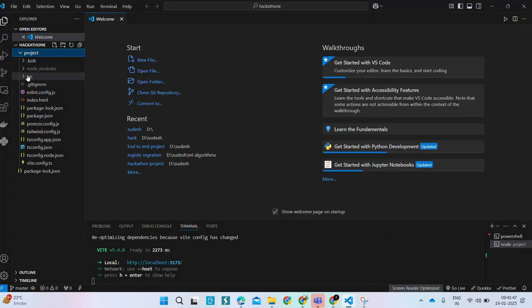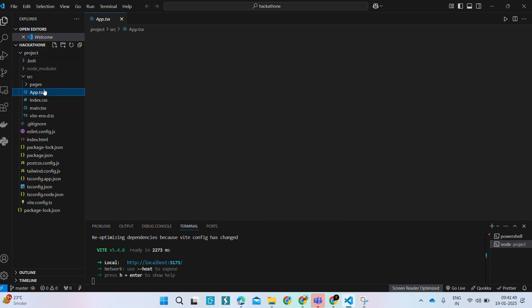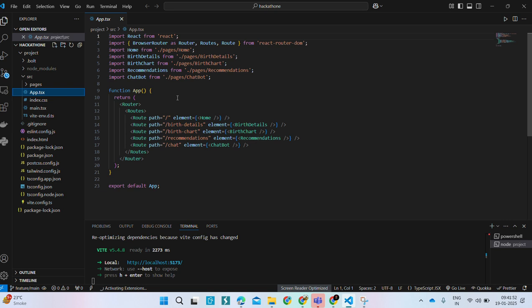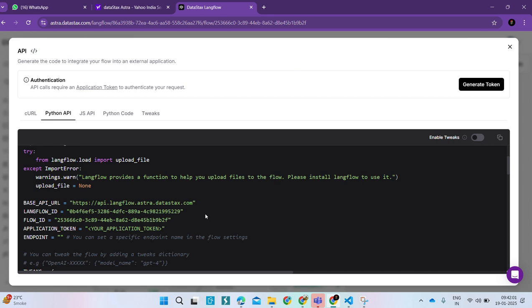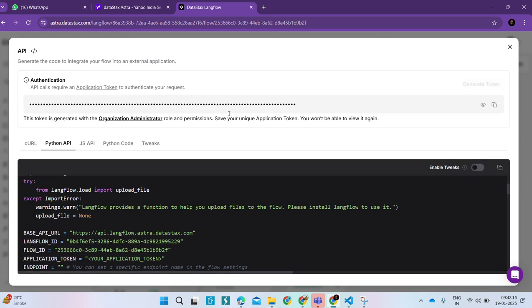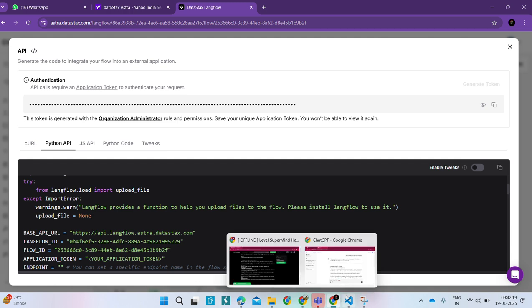Then we came to our React application. In the React application, we first created our home page, which consists of the birth details, chat details and so on. All these base API URLs, Langflow ID, flow ID and application tokens are needed. By clicking generate token, it will create the token, and we have to use this token while importing our code to our front end, while connecting our code to the front end.